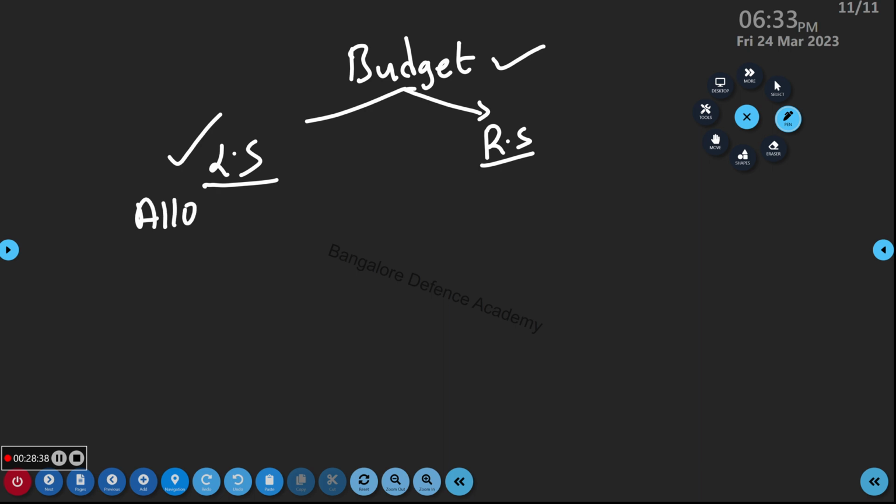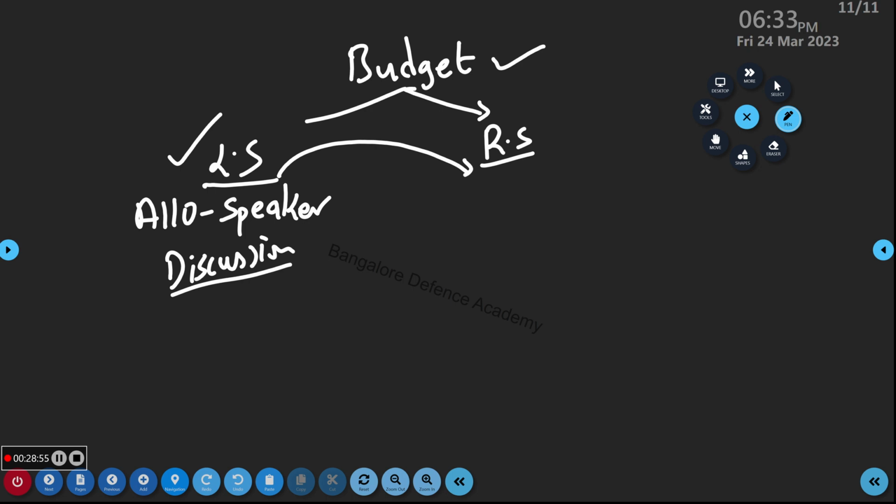Now the bill goes to the Rajya Sabha Vice President. Taking the paper, he can see the sign there. What will he see? Article 110. Then he will realize and say to the Rajya Sabha members, dear members, there is a bill. I cannot do anything, you cannot do anything. Simply read it. Why? Because this is a money bill. I have given you one statement under money bill. Can Rajya Sabha make any amendment?